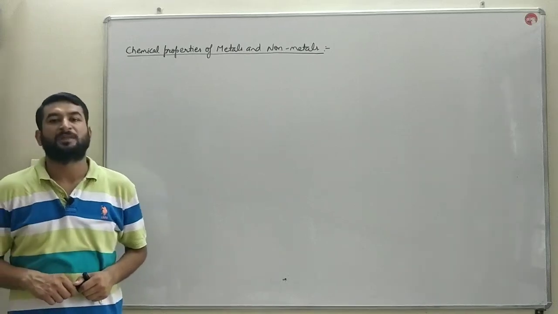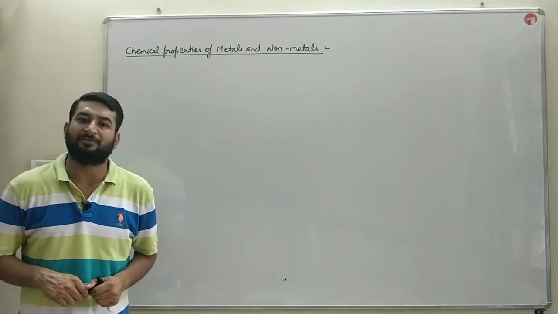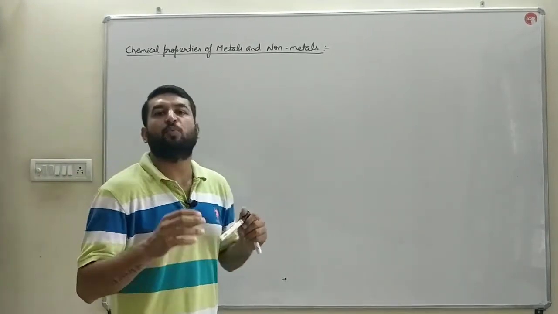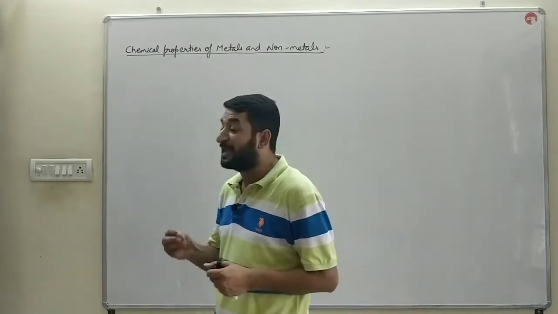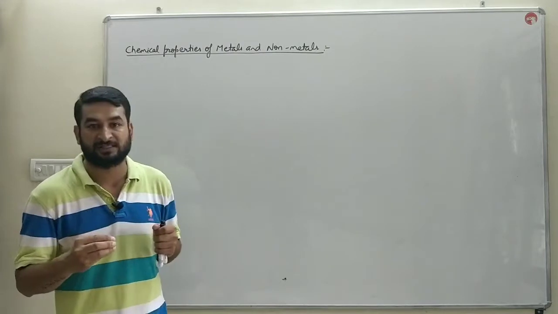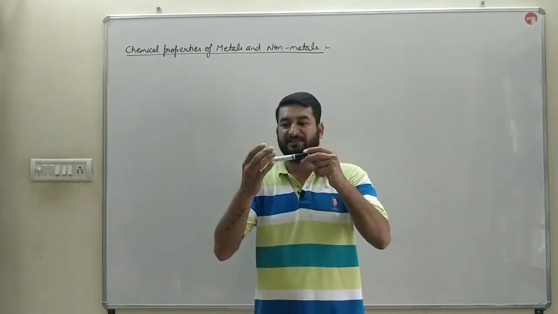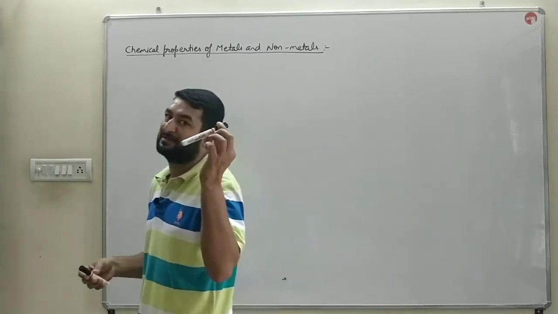Hello children, we are discussing chapter 4, materials, metals and non-metals. In the initial phases of this chapter, we studied what is matter. Anything which occupies a space and has a certain mass is known as matter. This marker occupies a space over my hand and it has a mass with it, that is matter.